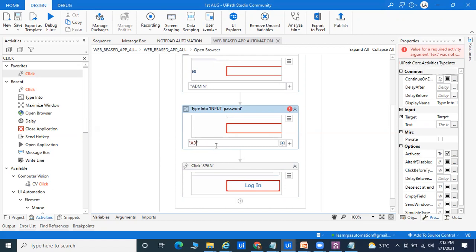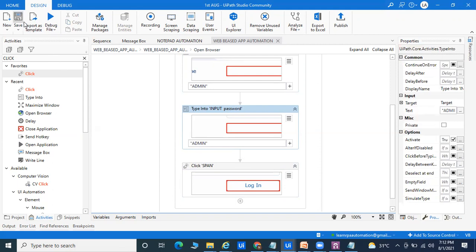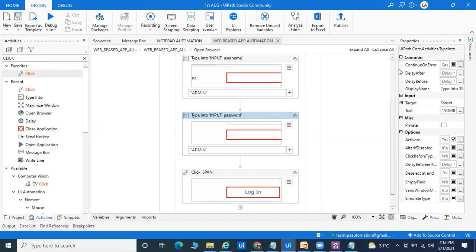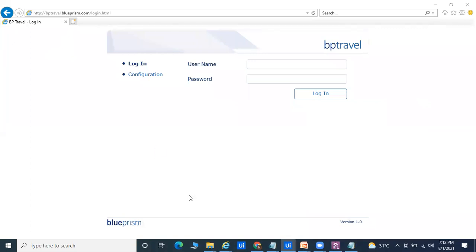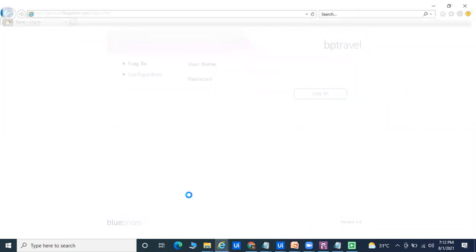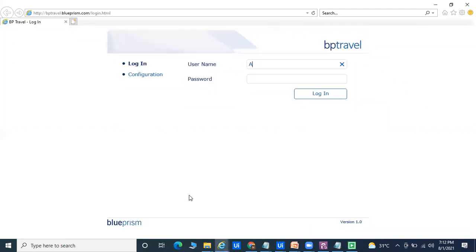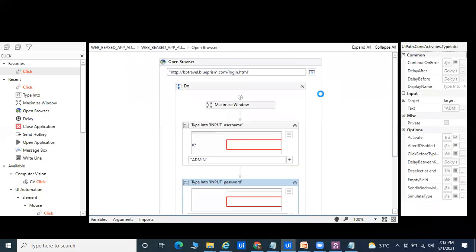Okay, so here I'm passing this admin password, admin, and right now I'm going to automate. Right now UiPath is totally based on Microsoft, and Microsoft's default browser is IE. If you want to automate a different web-based application, Google Chrome or Mozilla Firefox, within 1 second I can show you we are able to automate the process. But for that, you have to install the extension, and that will not take more than 1 minute. Right now we are logging on the IE.